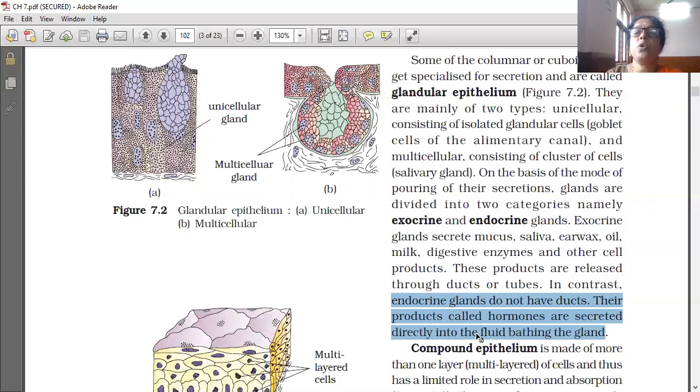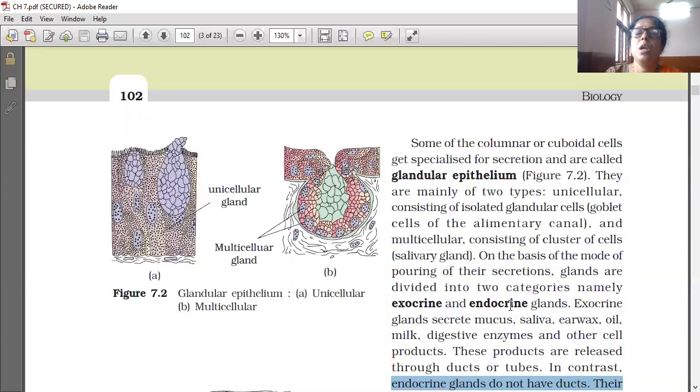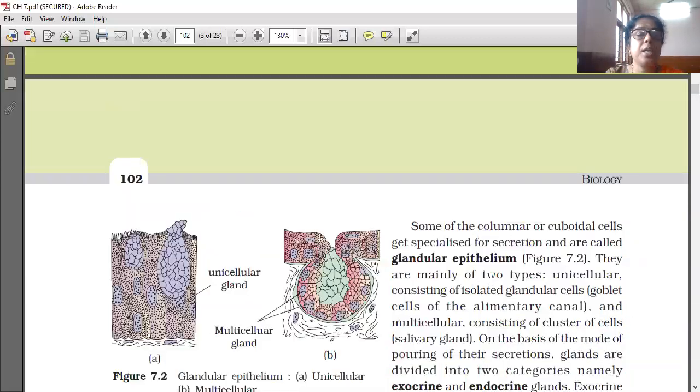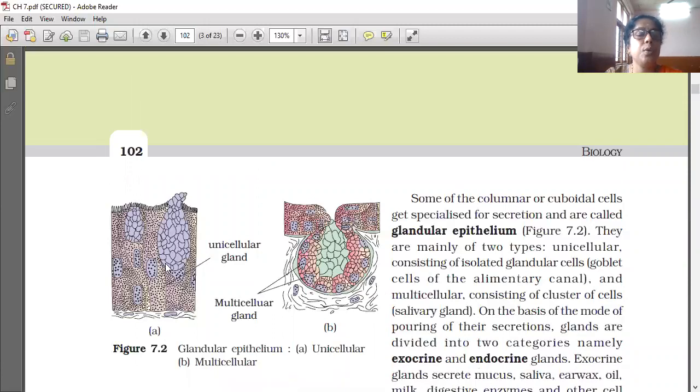So some of the columnar or cuboidal cells get specialized for the function of secretion and are called glandular epithelium. Glandular epithelium are of two types, unicellular and multicellular.